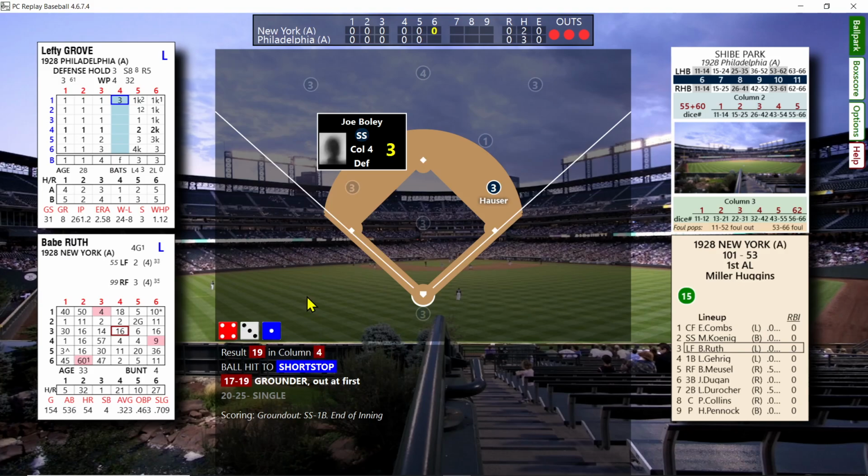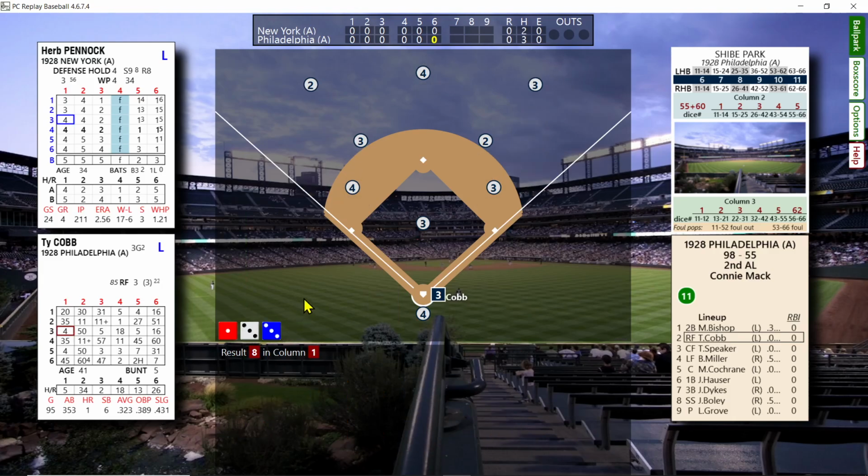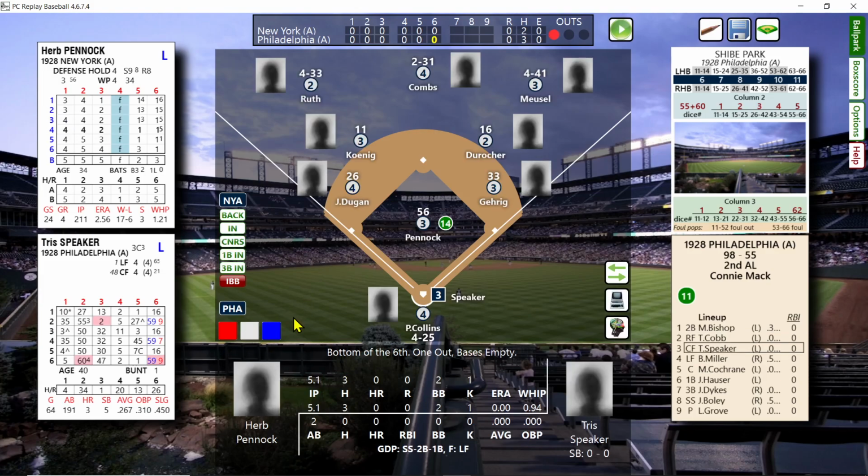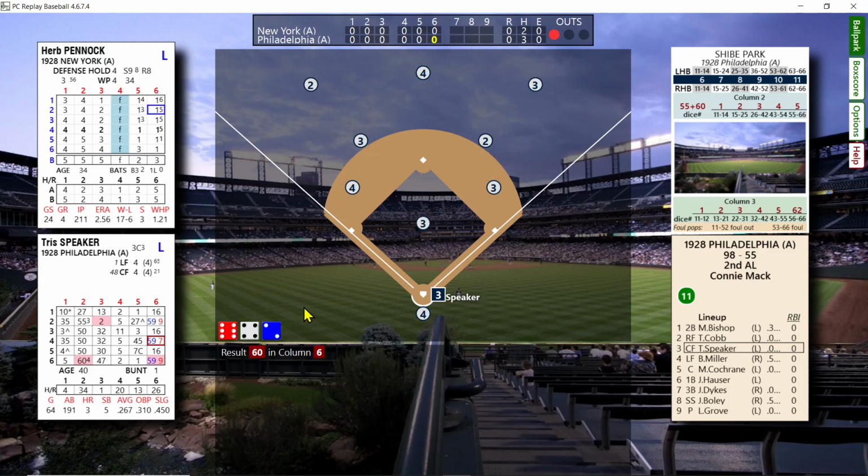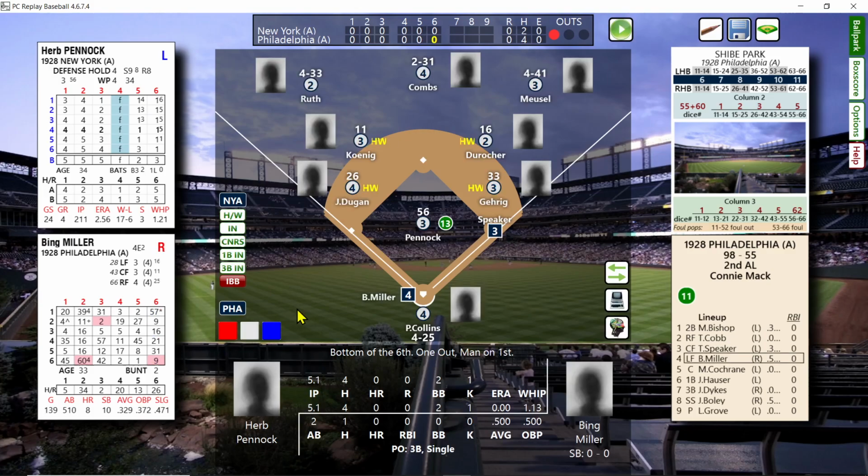We're going to go bottom 6, and Ty Cobb leads it off and pops up. Pop to third. He hit .323 that year. Tris Speaker. And against the lefty, that's a 59. Yeah, and a 1 is a 60, so it's a base hit. Would have been a 7 against the righty.